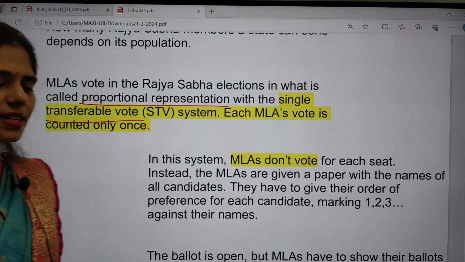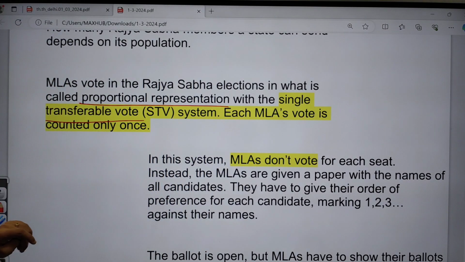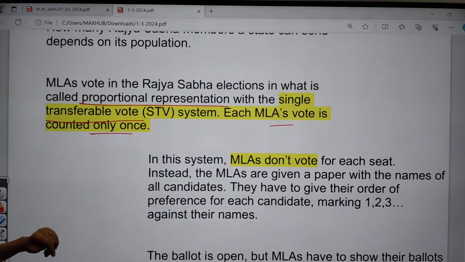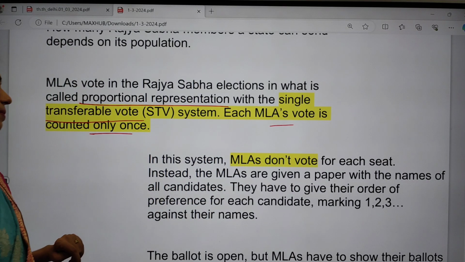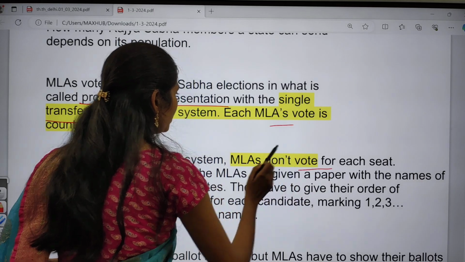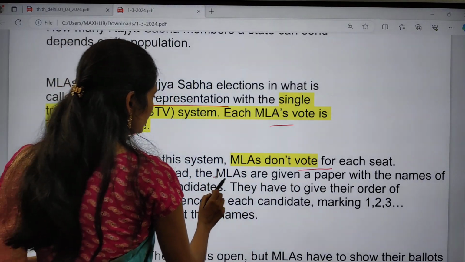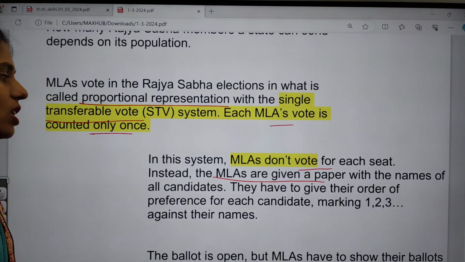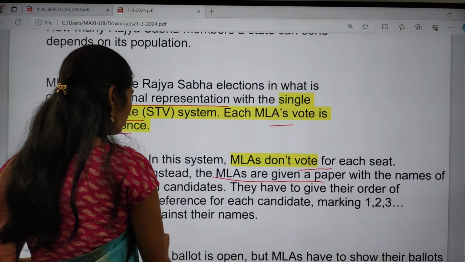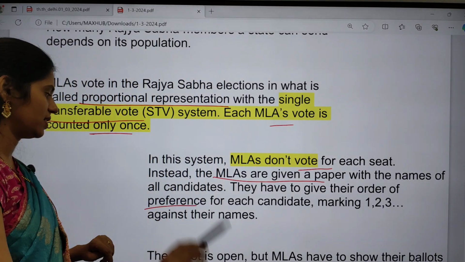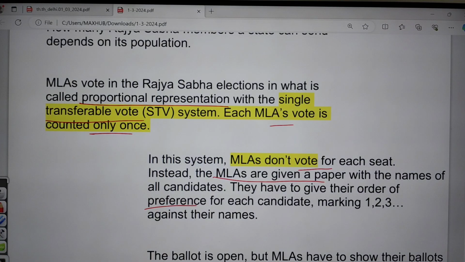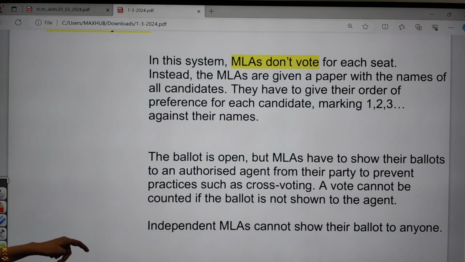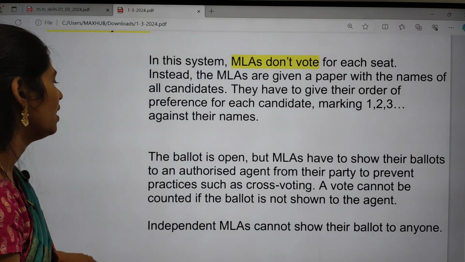Even for our presidential elections, we have the same process. Each MLA's vote is counted only once. In this system, the MLA does not vote for each seat. Instead, MLAs are given a paper with the names of candidates, and they have to give their order of preferences like 1, 2, 3, 4, 5, 6 against their names. The ballot is open, so they have to show it and drop their priorities in the ballot box.